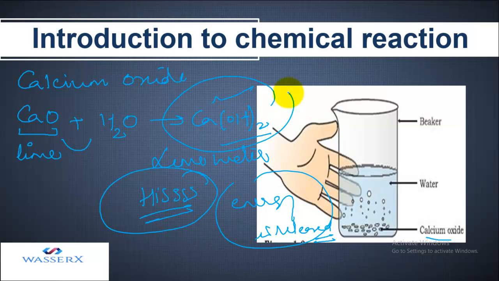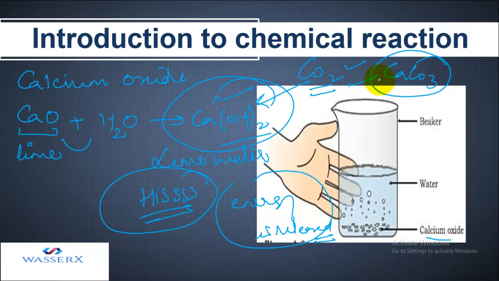And this lime water can be further used to carry out different processes. Like lime water can be used for testing carbon dioxide. If you want to test whether a certain chemical reaction is evolving CO2 or not, you can make use of this lime water. When you pass CO2 through lime water, it turns milky due to the formation of calcium carbonate.